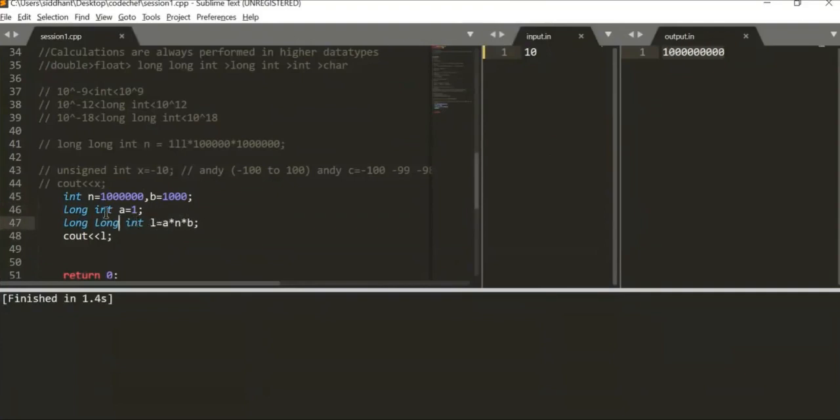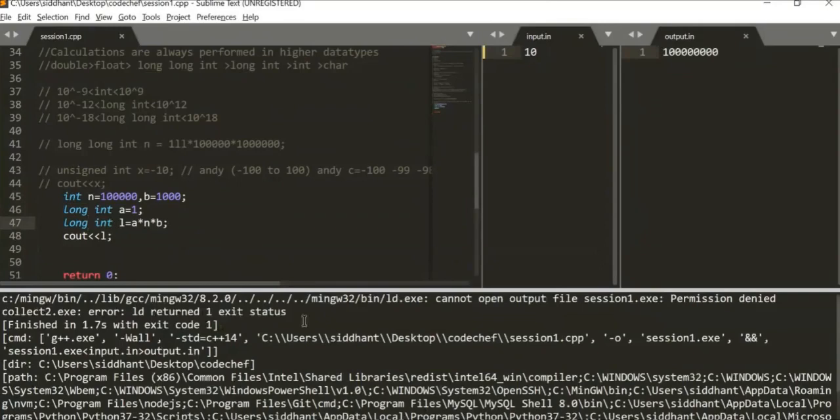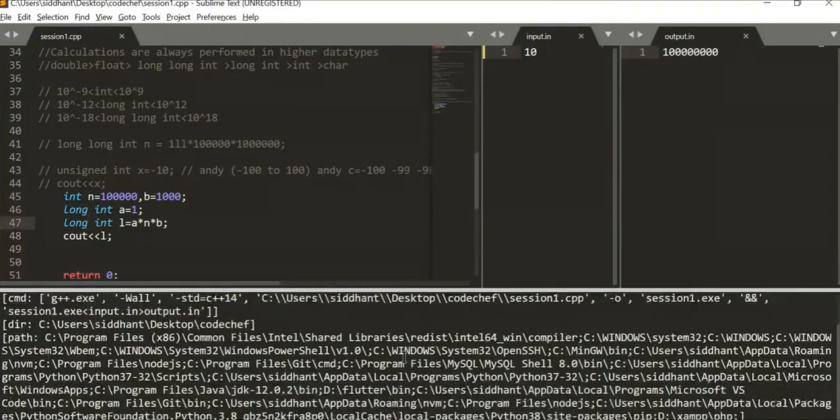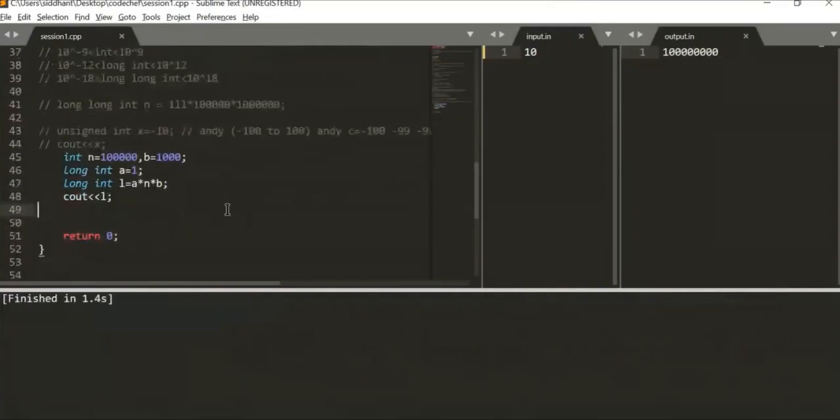Okay, long can easily contain it. What if we take down one more of these things? Take out the long as well. So it gives us an error, right? And still prints it. Yeah, that was for the earlier one.